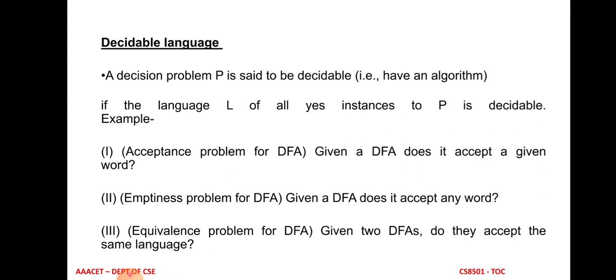The last question is: given two DFAs, do they accept the same language? Similarly, by drawing the finite automata diagram or a transition table, we can say whether the two deterministic finite automata accept the same language or not. So for this question also we can easily answer either yes or no. That's why these are the three examples of a decision problem, or decidable language, or solvable language, or solvable problem.